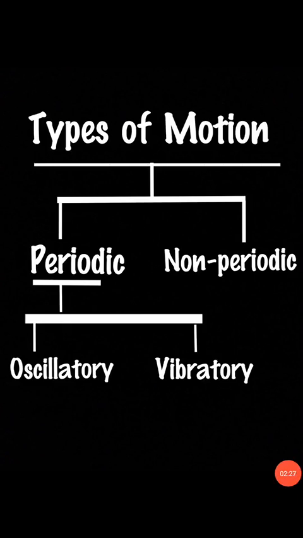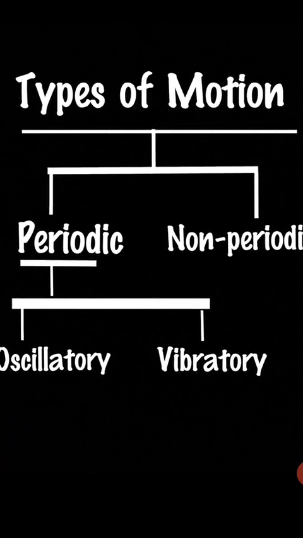Next, in types of motion, we will talk about periodic and non-periodic motion. In periodic motion we will talk about oscillatory and vibratory motion. Periodic motion is divided into two parts, that is oscillatory motion and vibratory motion. So what is oscillatory motion? It is defined as the to and fro motion of an object along the same path with its mean position in the middle.